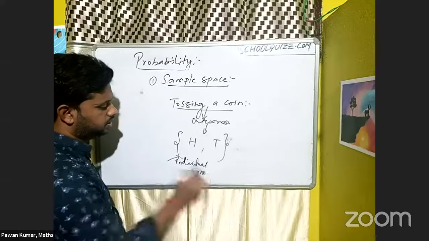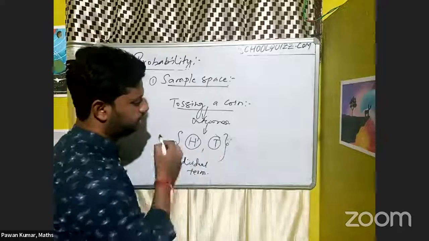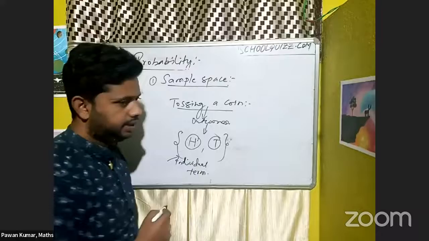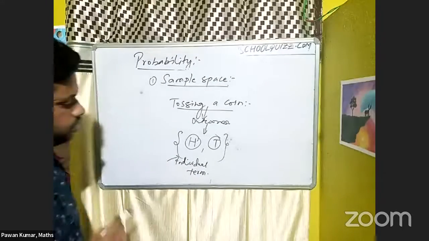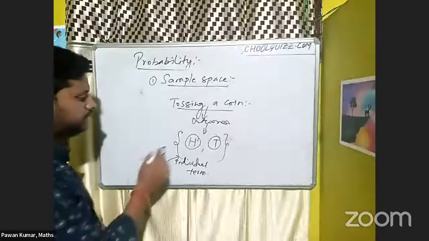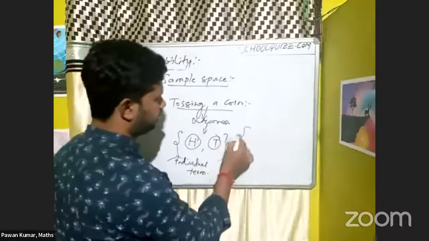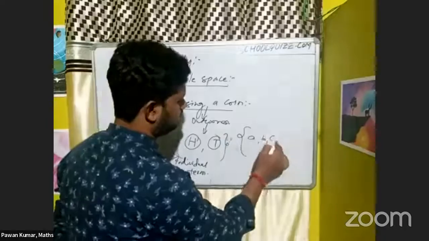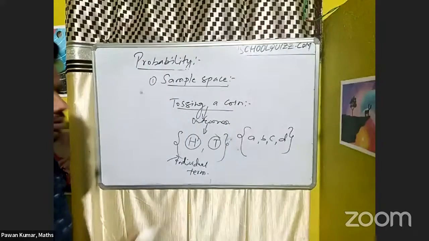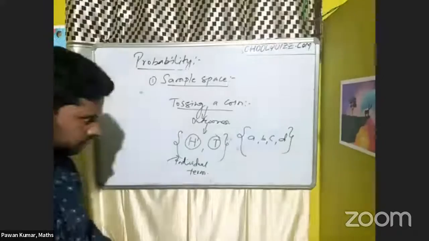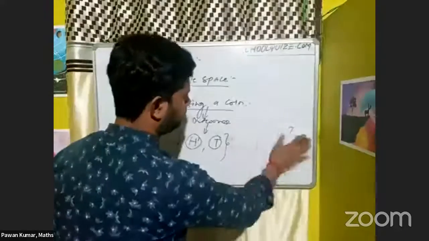Individual terms means either head or tail, two terms are there. There is no relation between head and tail like that. So that indicates only two terms are there in this bracket. So that will indicate individual terms, and that we call curly braces. If I am saying A, B, C, D, how many terms are there? Four terms are there. Individual terms will count in this bracket. So this bracket indicates the individual count of terms there.